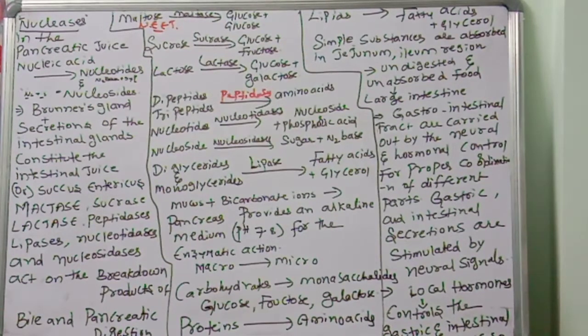The best examples are gastrin, secretin, cholecystokinin. These local hormones control the gastric and intestinal mucosa secretions.